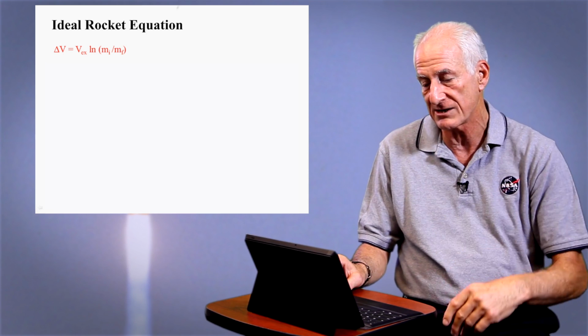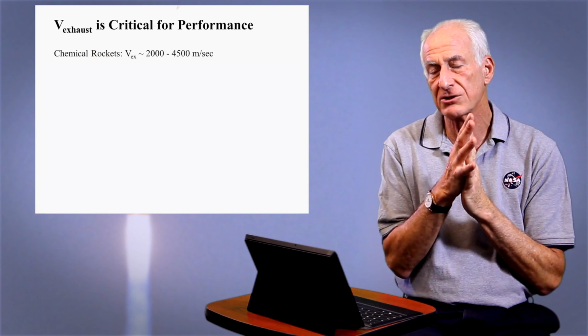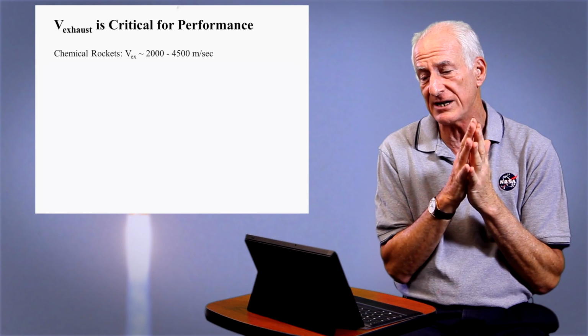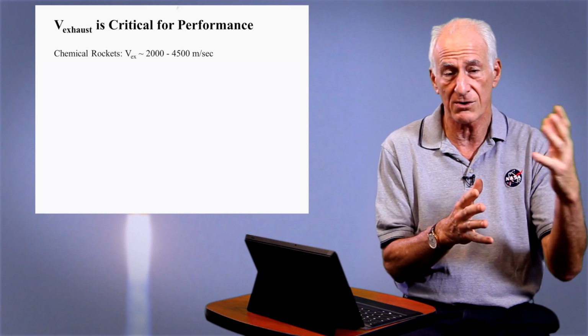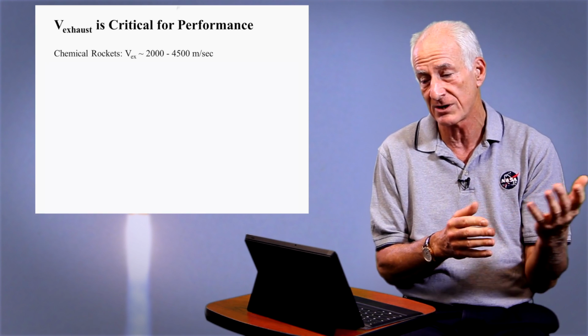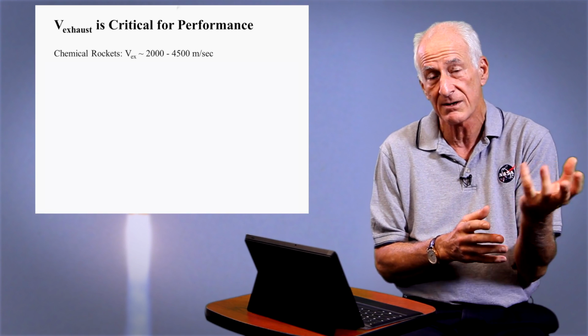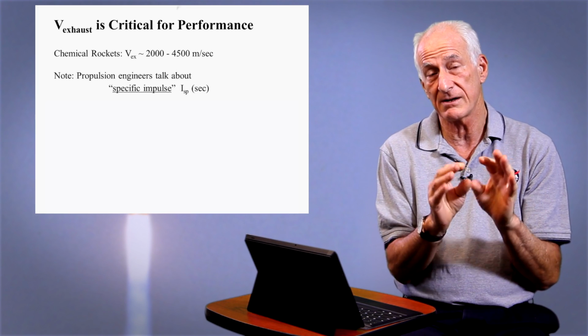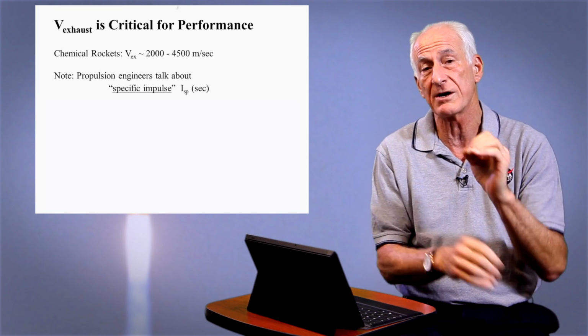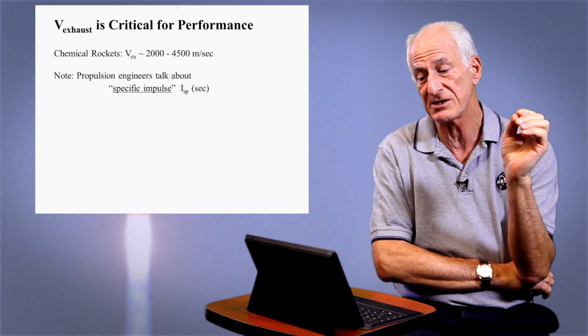You can actually do lots of algebra on all of this. But let's look at why the exhaust velocity is so absolutely critical. For typical chemical rockets, that is all the way from solid rockets, which are at the low end of the scale, their exhaust goes out at about 2 kilometers a second. The most efficient liquid propellant rockets burning hydrogen and oxygen, they can push their propellant out at about 4.5 kilometers a second.